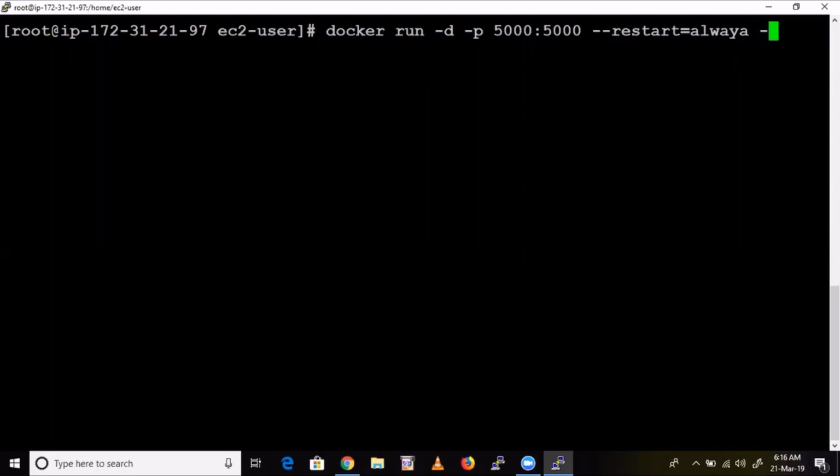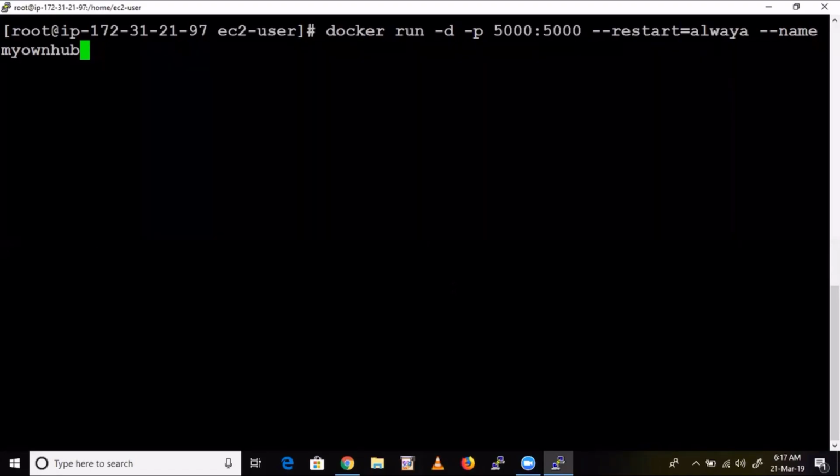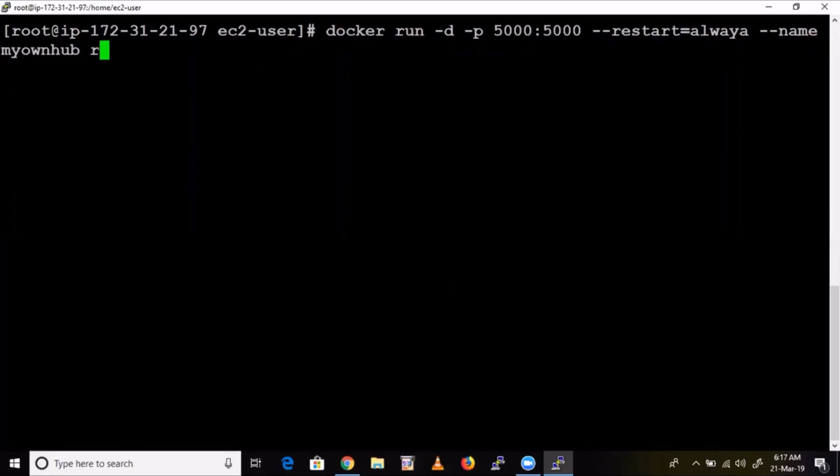The remaining things are pretty much the same. Give a container name, any name. For example, I'll give my own hub. My own Docker hub. Any name can be given to your container. Next, the image, registry:2.